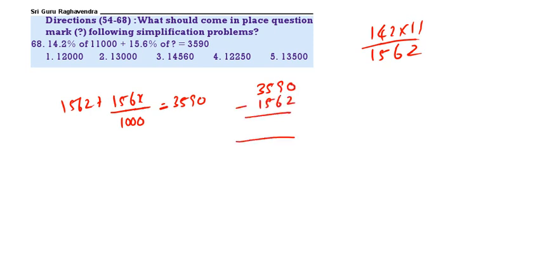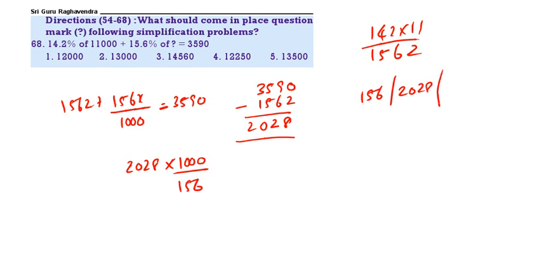If you do this, 2028 into 1000 by 156. First of all, 2028 with 156. 13 times. So we will get 13,000. 2 is the correct answer.